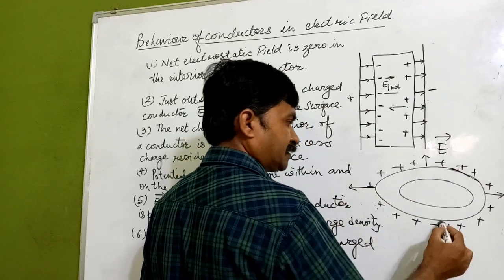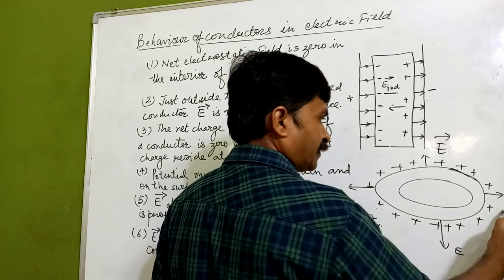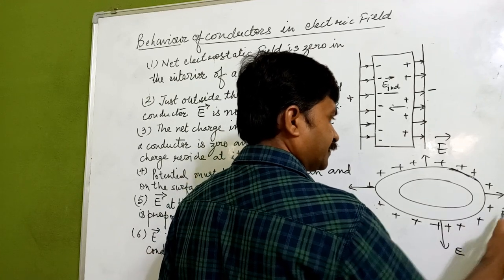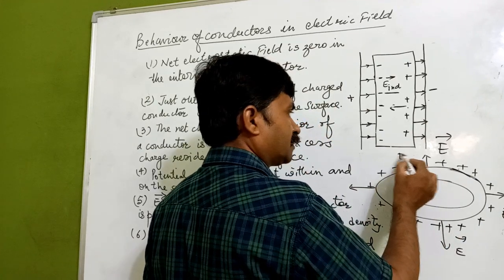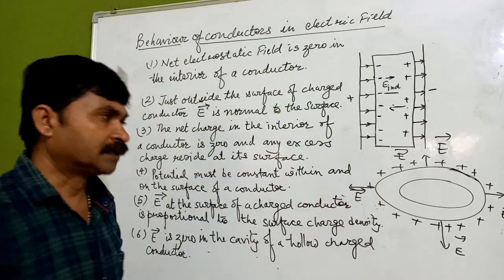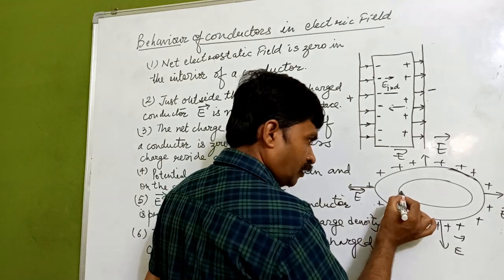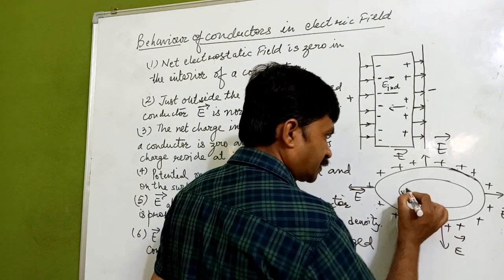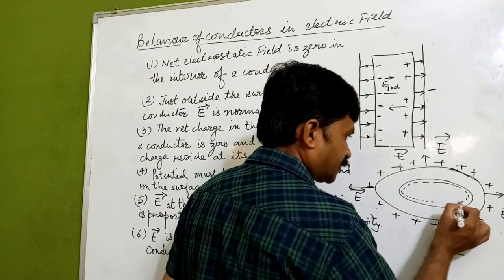The electric field is like this, normal to the surface. Now I am assuming over here a Gaussian surface. This is a Gaussian surface.